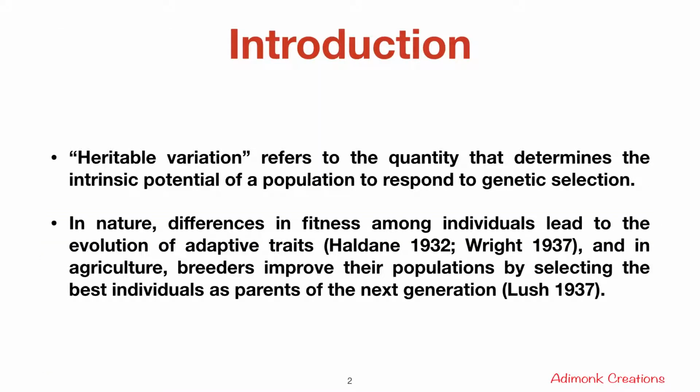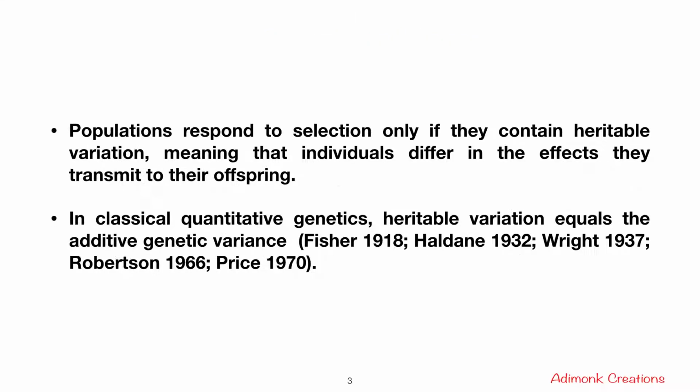So what is heritable variation? Heritable variation refers to the quantity that determines the intrinsic potential of a population to respond to genetic selection. And in nature, differences in fitness among individuals lead to the evolution of adaptive traits. And in agriculture, different breeders improve their populations by selecting the best individual as a parent for the next generation.